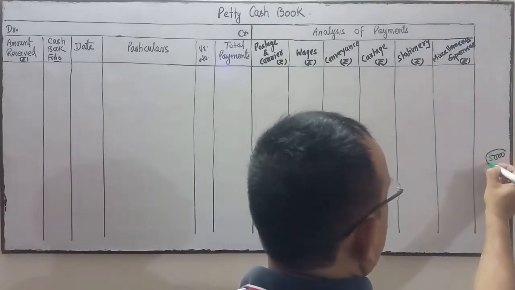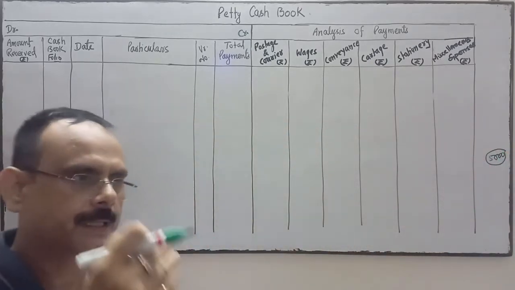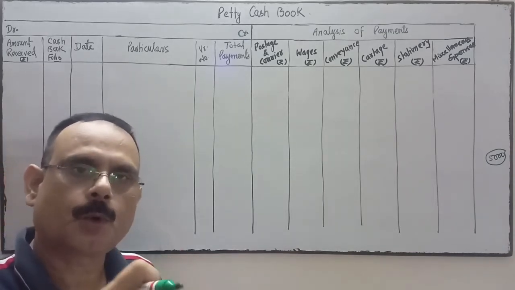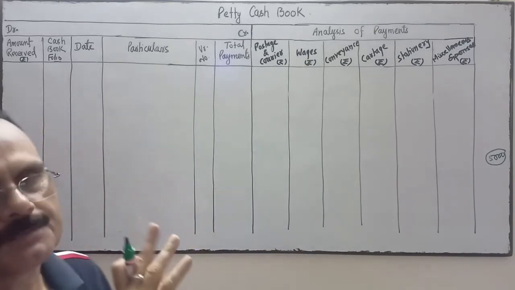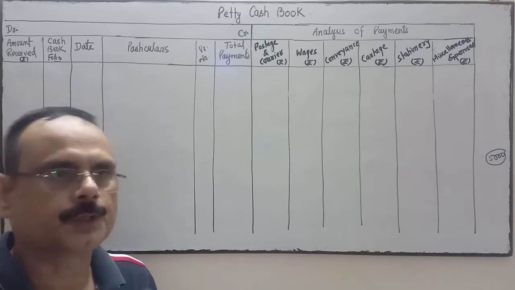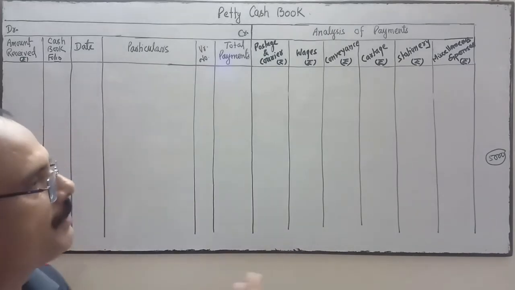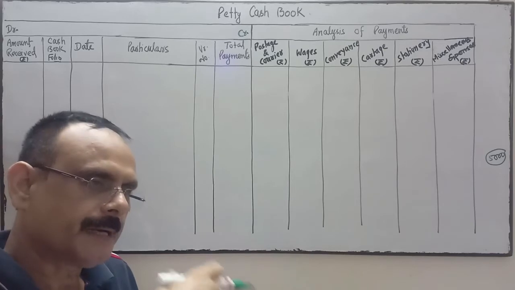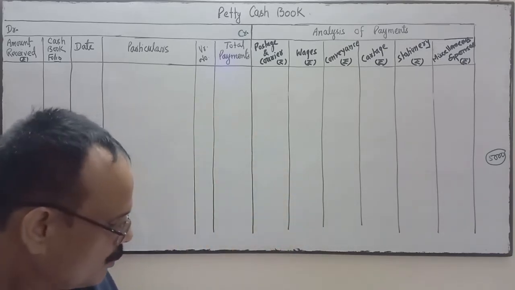This is the imprest money, to be maintained on the first day of the month, or the first day of the quarter, or the first day of the fortnight. You have to maintain this balance. So this is the imprest amount, and thereafter the petty cashier makes the payments from this amount of 5,000.